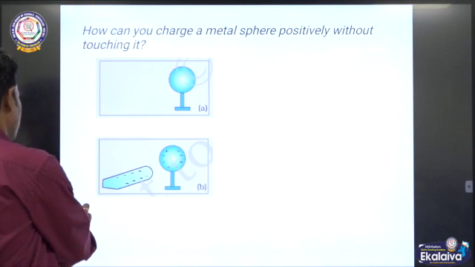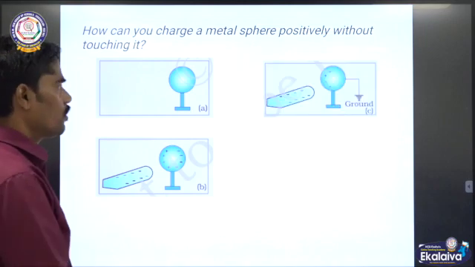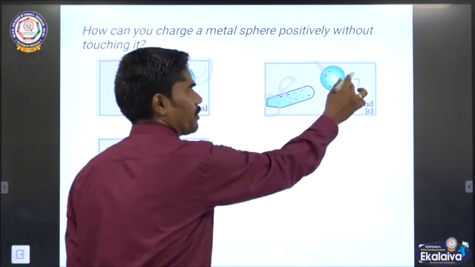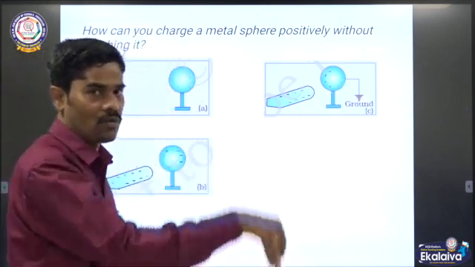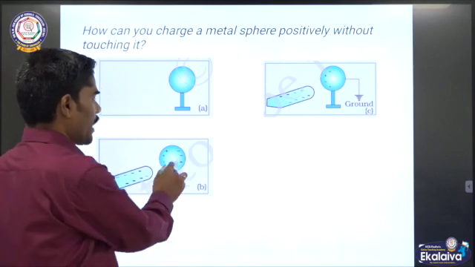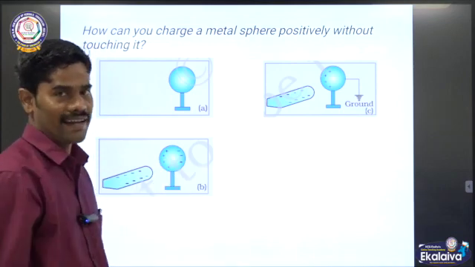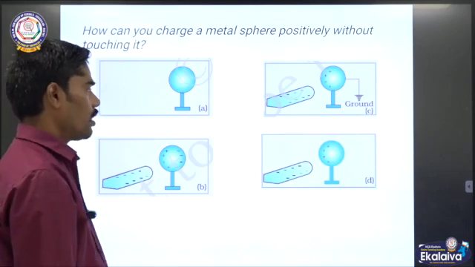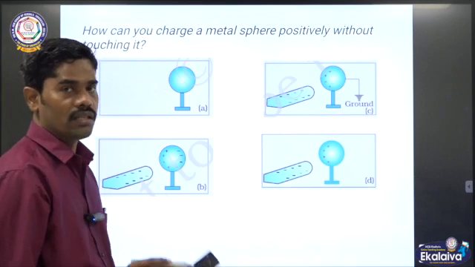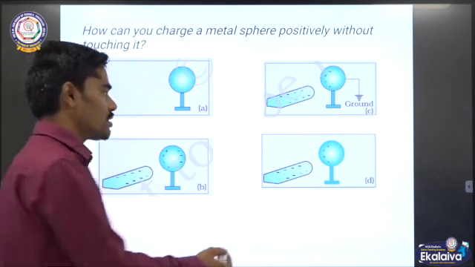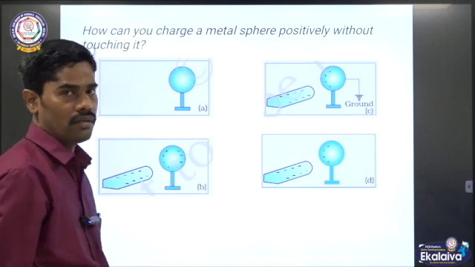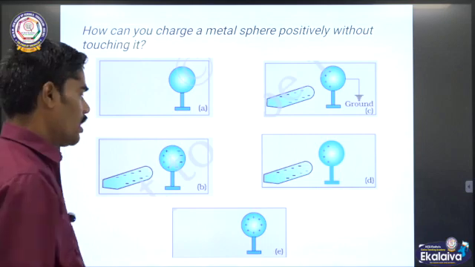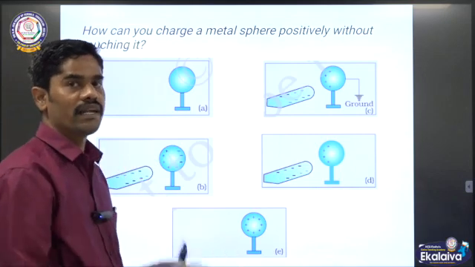Then slowly you can ground the other side of the sphere. This side, the opposite side of the sphere, is grounded. Thereby all the negative charges are earthed or grounded. Look at the diagram. Now it's only positive charge. All the positive charge is attracted because of this negatively charged rod. Then slowly you can move the negatively charged rod away from the sphere. Now the entire sphere is filled with only positive charge.